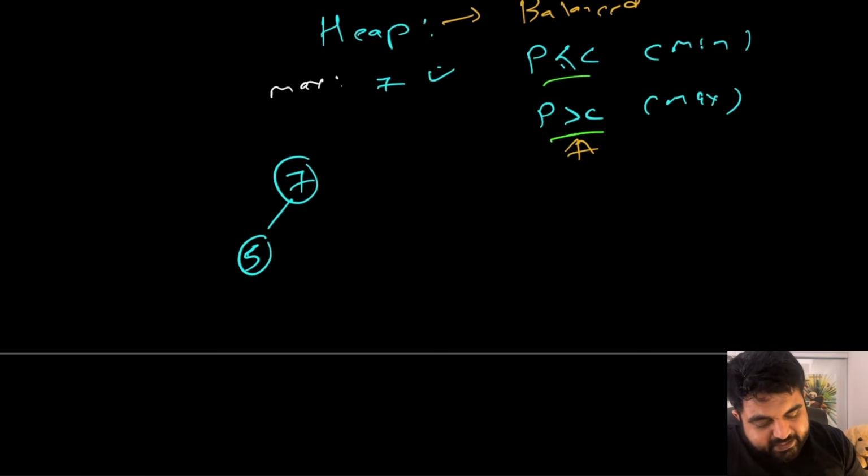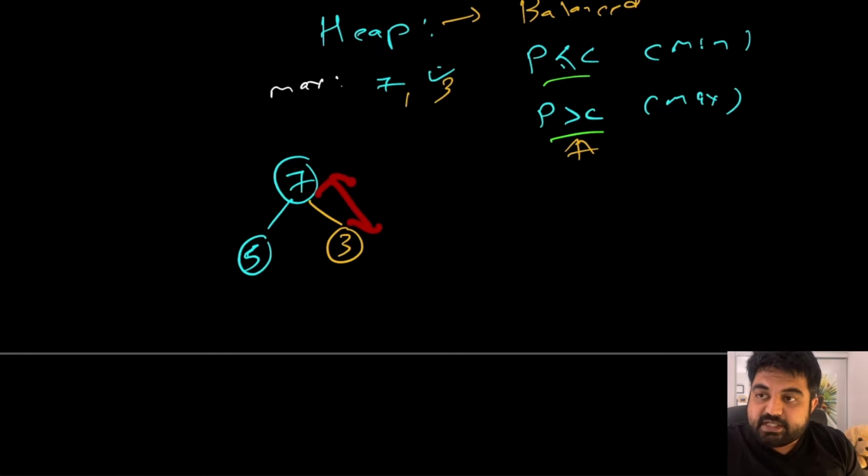Now let's say that the next element we are trying to enter is going to be value number 3. So we will simply add value number 3 over here. So currently after adding this 3, does any equation change? No, because 7 is still greater than its child 3. So that's good. Now let's say that once again we want to add value number, let's say 1. Okay, so if I add 1, 1 is going to come over here. Once again this is good.